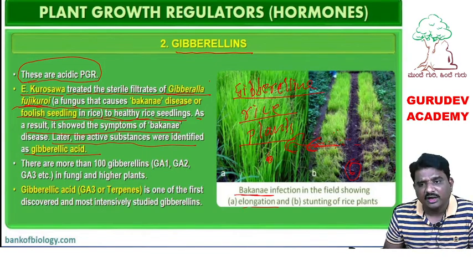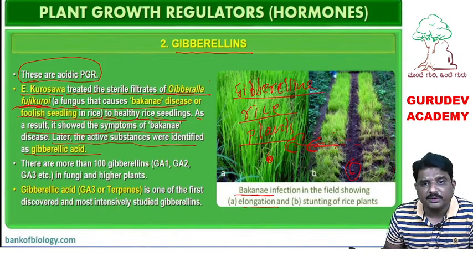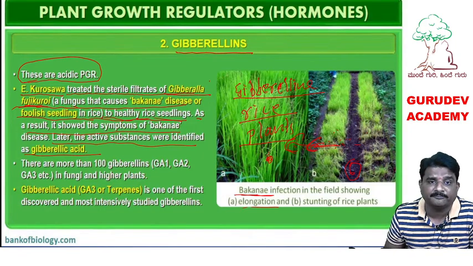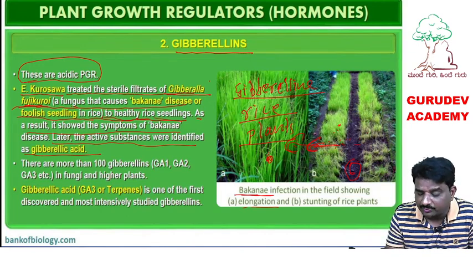In this way, in the rice plants, some of the plants grow taller because they have got an infection called Gibberella fujikuroi fungi. After the infection, the rice plants grow taller, and the taller rice plant has a chemical called gibberellin. Kurosawa deliberately treated the Gibberella fujikuroi fungi to the shorter rice plant.